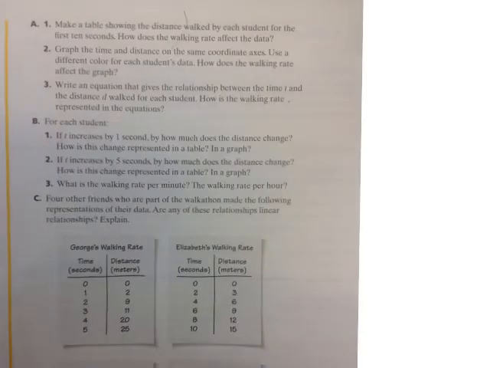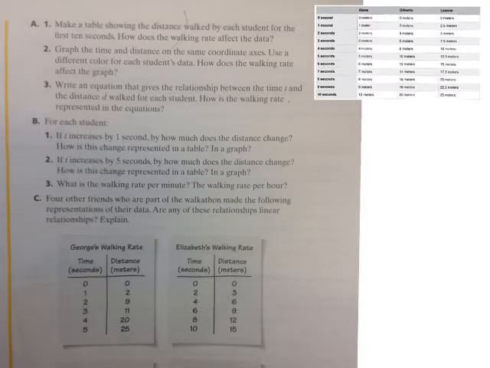For question A1, we needed to use the information that was found on the previous page for each of the students, where it said Elena is walking 1 meter per second, Gilberto is walking 2 meters per second, and Leanne is walking 2.5 meters per second. For this question, I created a table just on pages and I inserted it here for you to see. The question is, how does the walking rate affect the data?